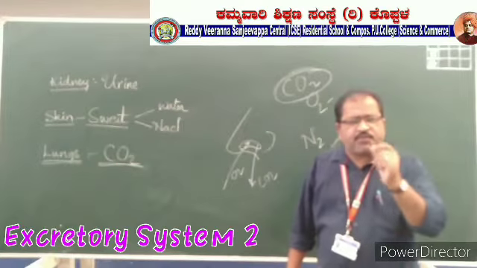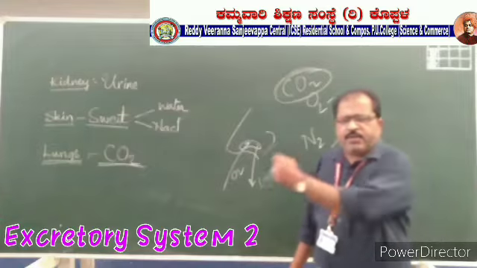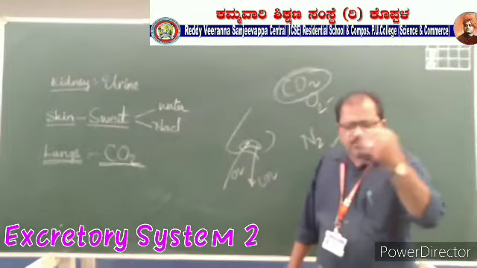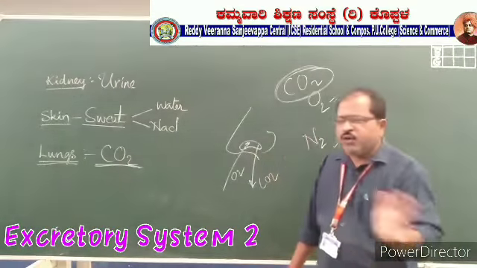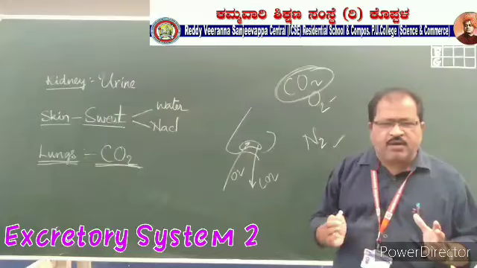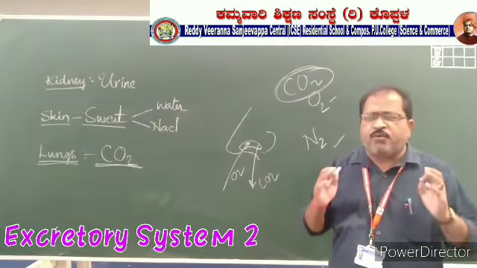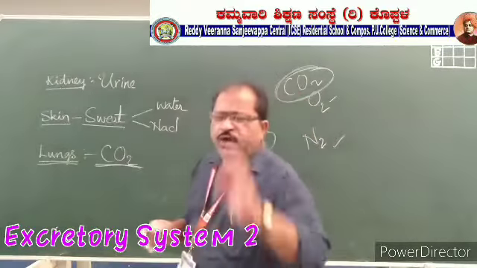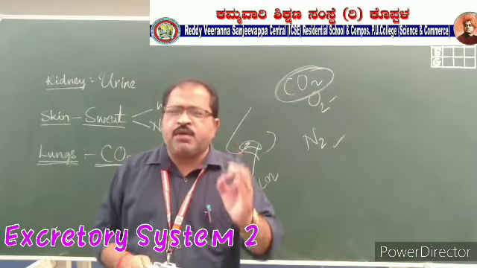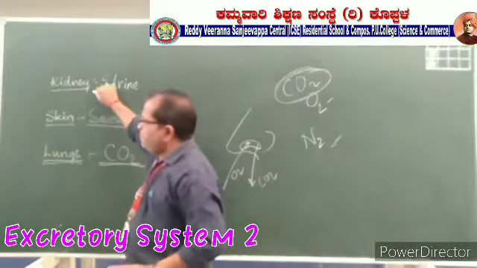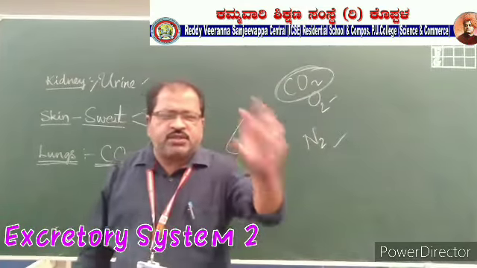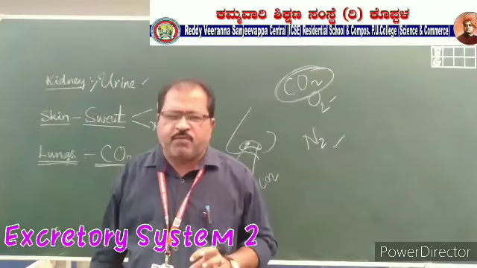Okay, urea is excreted from the liver. That is sent to the blood. Blood will bring that to the kidney, and the kidney will separate the urea from the blood, and then it is mixed with water, and the water in the form of urine will be eliminated. So the chief excretory organs are the kidneys, because a lot of waste, harmful, toxified material will be eliminated or excreted from the body only through the kidney in the form of urine. So, the kidneys are the chief excretory organs of our body.